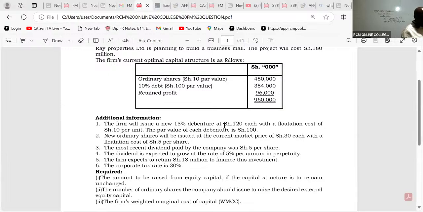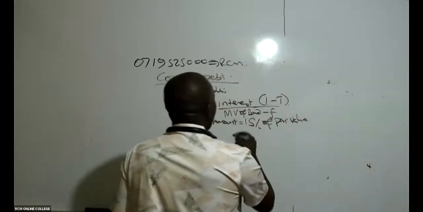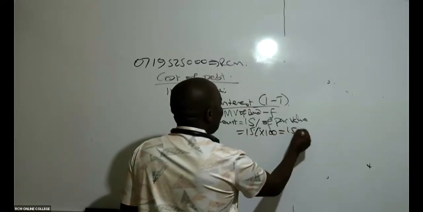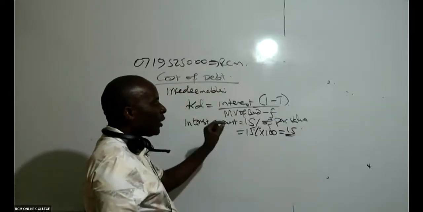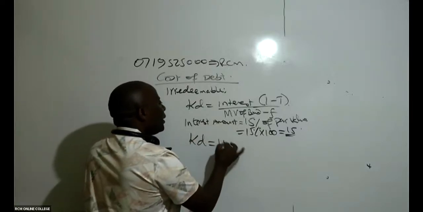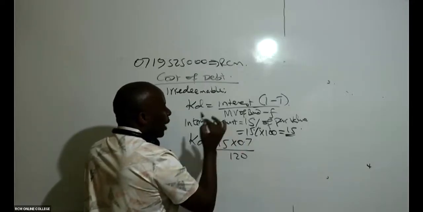The current market value of the bond is 120, with a flotation cost of 10 per unit, and the par value is 100. So it should be 15% of 100. This gives me 15 bob. So it should be 15%, not of the market value, but of the par value. Then my Kd will be the interest, 15 shillings, times 0.7, all over 120.